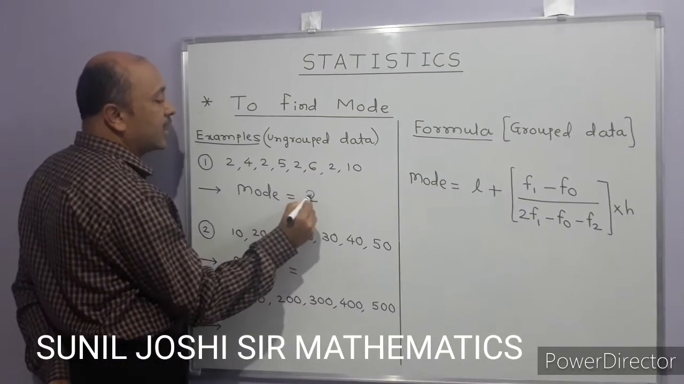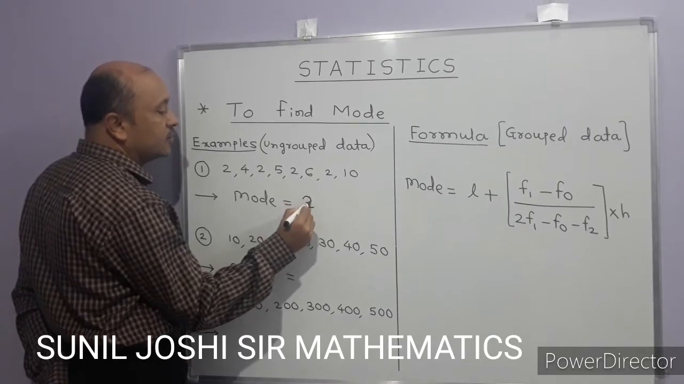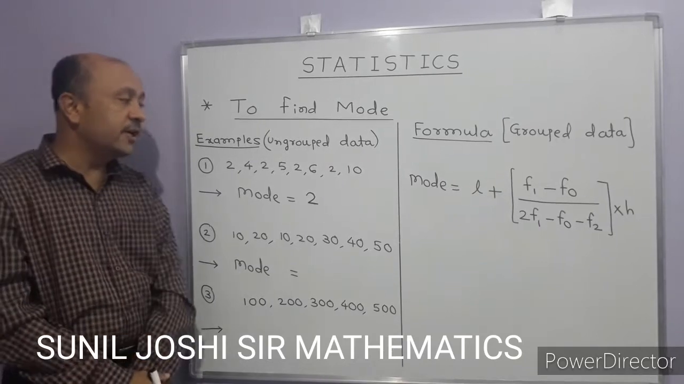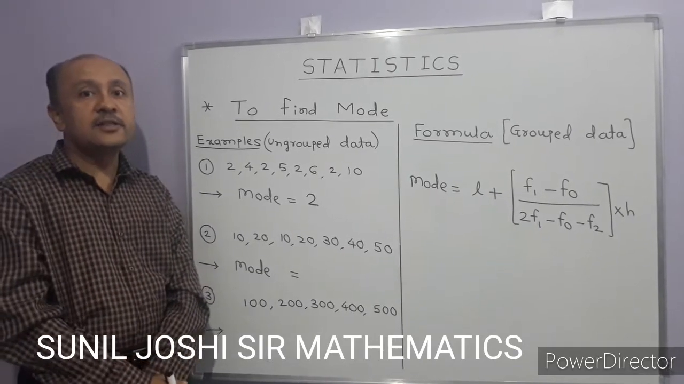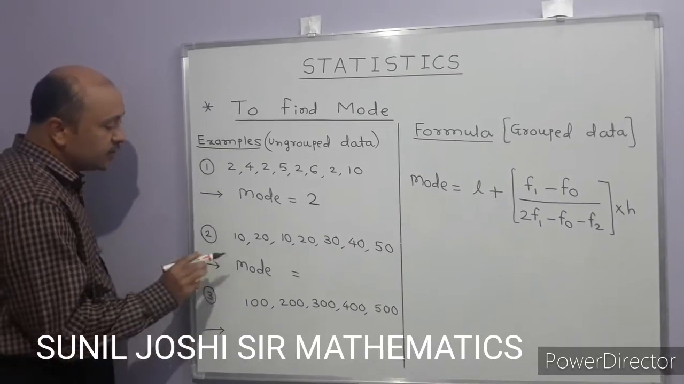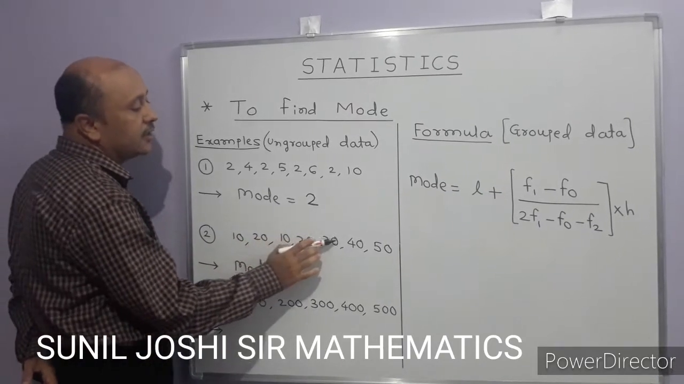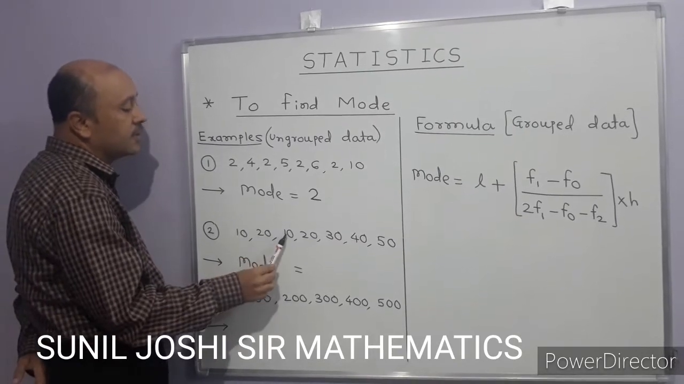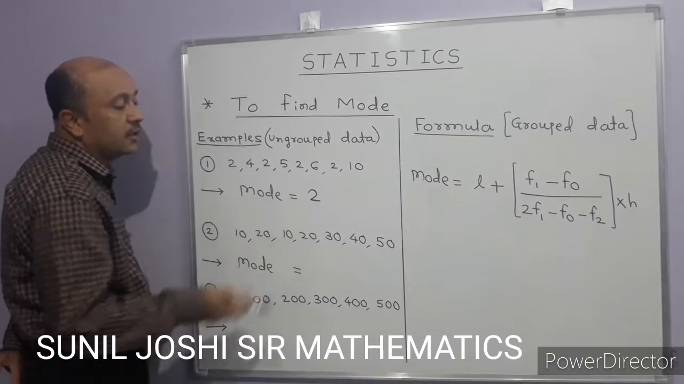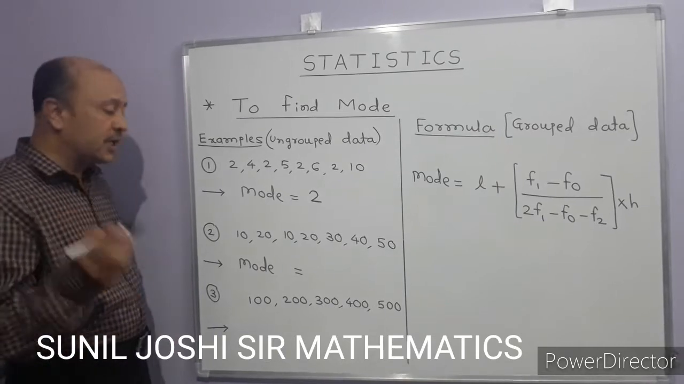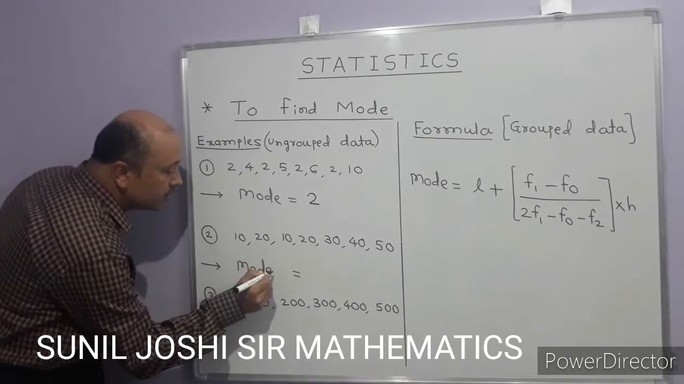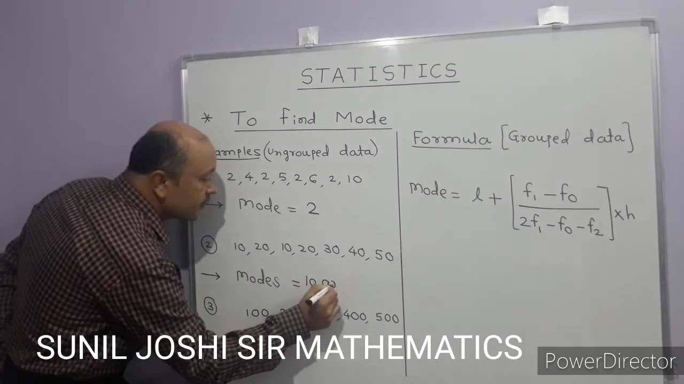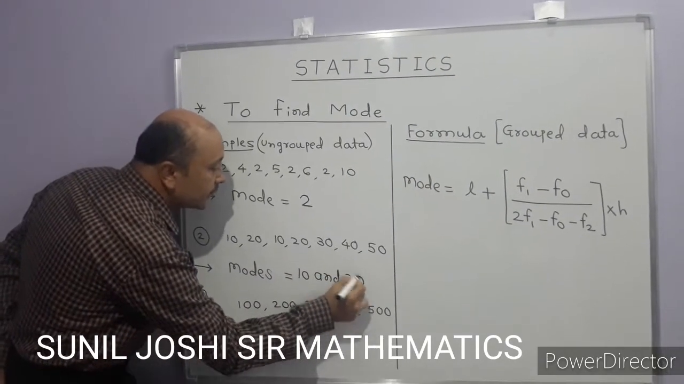So mode means the maximum recurring number. That is called the mode of the data. So it's a very simple concept. The number which is repeated more times is called the mode of the data. See students, here 10, 20, 10, 20, 30, 40, 50. Can you tell now? The number 10 and the number 20 are both repeated 2 times. That's why it has 2 modes. So the modes are 10 and 20. These are called the modes of the data.